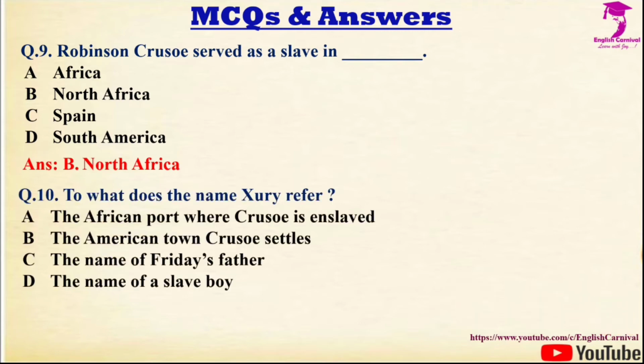Question number 10 we have, to what does the name Zuri refer? Options are A, the African port where Robinson Crusoe is enslaved, B, the American town where Robinson Crusoe settles, C, it is the name of Friday's father, and D, the name of a slave boy. Correct answer is D, and it is the name of a slave boy.